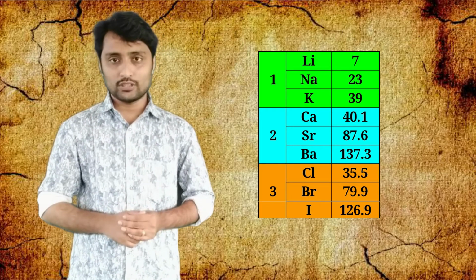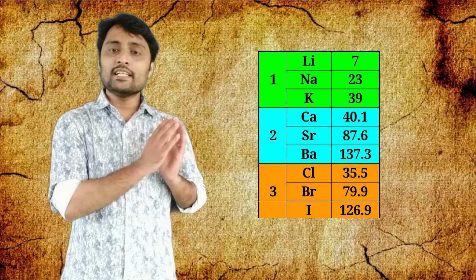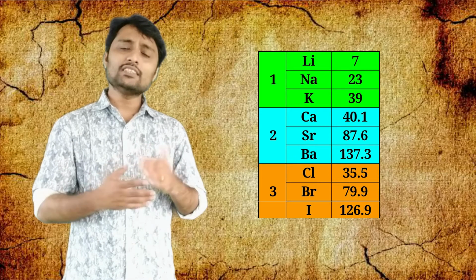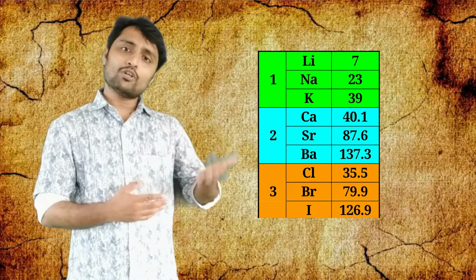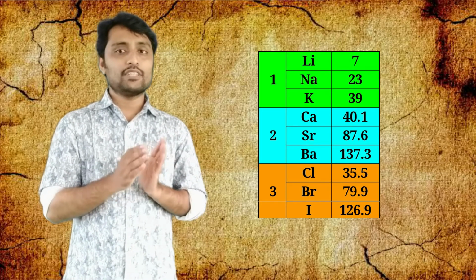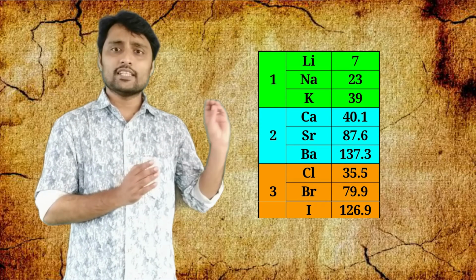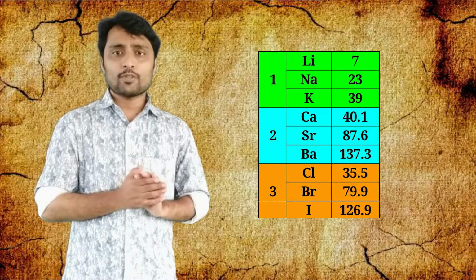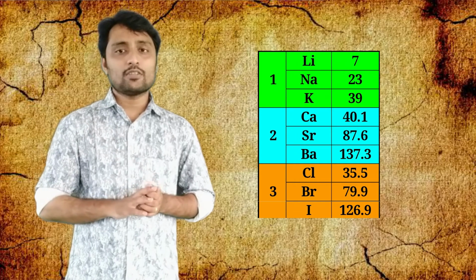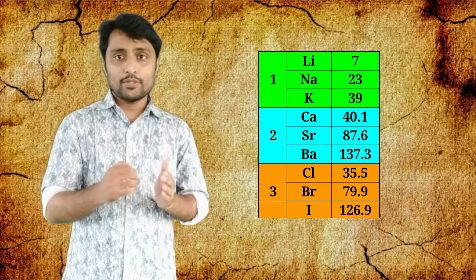That is one disadvantage. Another is that he was able to make only these three triads. He could have identified more than these three triads, but according to his properties and classification, he made only these three. So that is another disadvantage. That is known as the Dobereiner triad, which we consider the first periodic table.